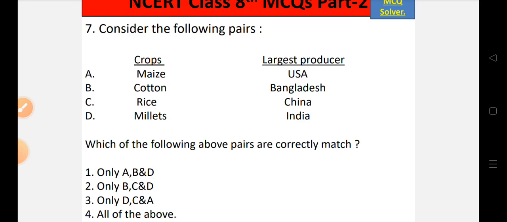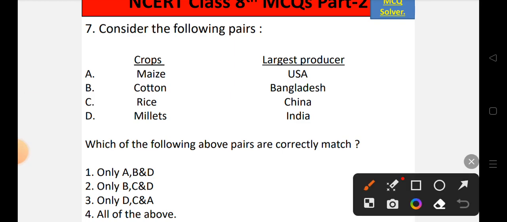So if you look into the pairs, first of all we will come to pair number A, maize. When it comes to maize, as per the recent data, the largest producer of maize in the world is USA. So A is totally correct. Also, when it comes to cotton, the largest producer of cotton is not Bangladesh, it's China.